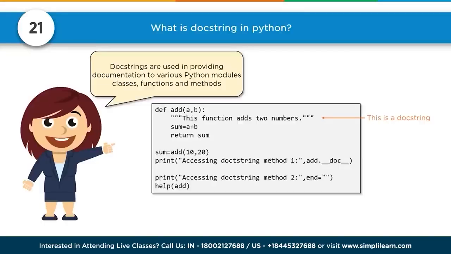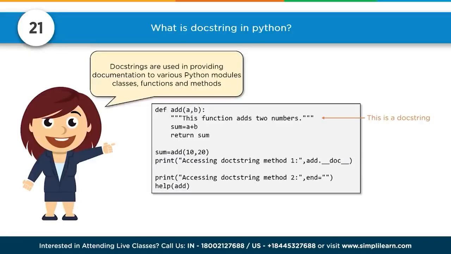What is docstring in Python? Docstrings are used in providing documentation to various Python modules, classes, functions, and methods. And so you can see here we have def for our function, add AB, and this is a docstring. We have the triple brackets on there. You can add carriage return in that so that you can go multiple lines. And it says this function adds 2 numbers. And then sum AB returns sum.